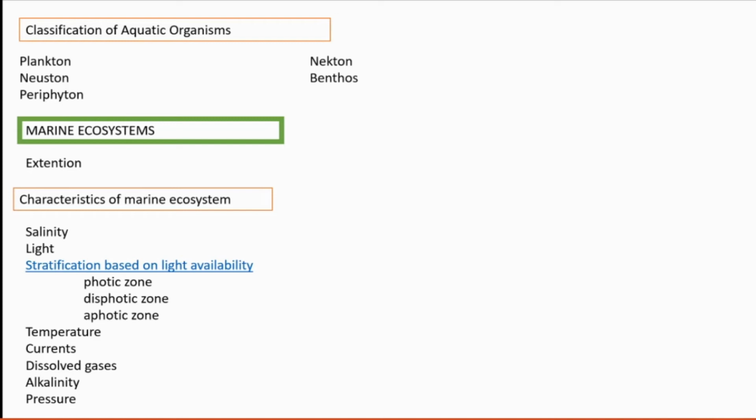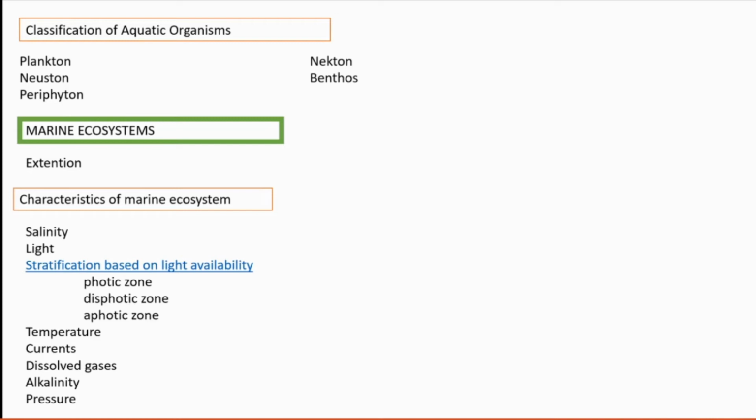Heated gas moves up and cool gas moves down. That type of movement of gas or air also creates water current. Then next, dissolved gases. This marine ecosystem is a gigantic reservoir of oxygen and carbon dioxide.